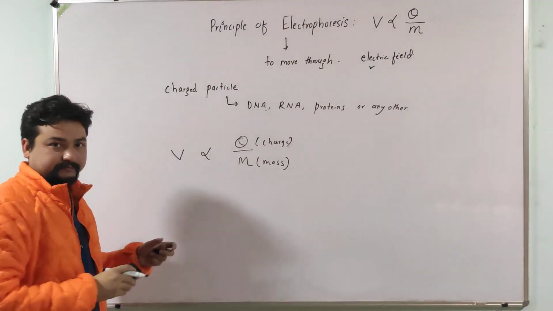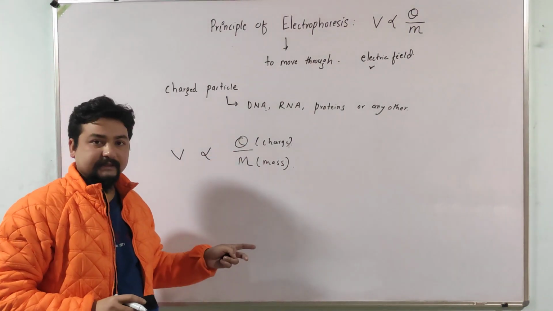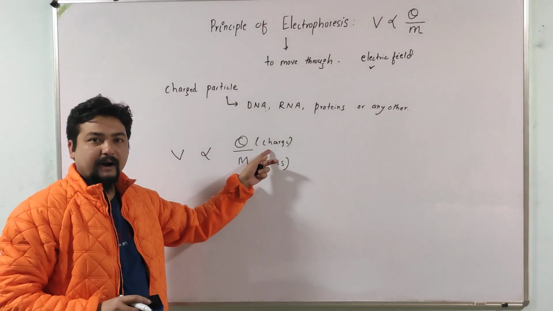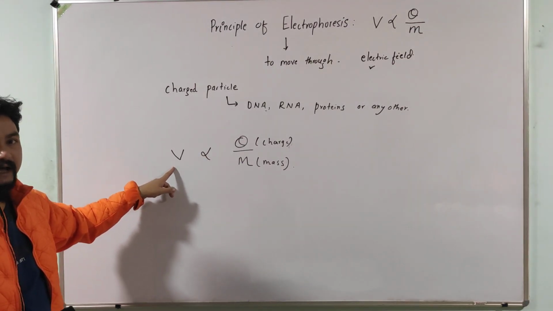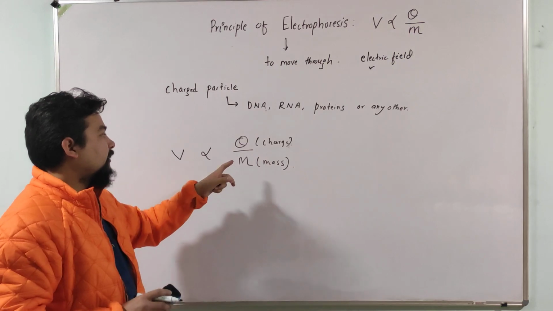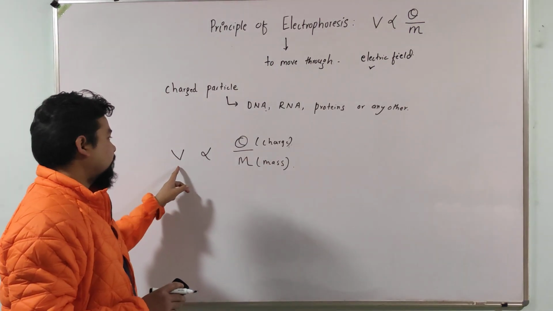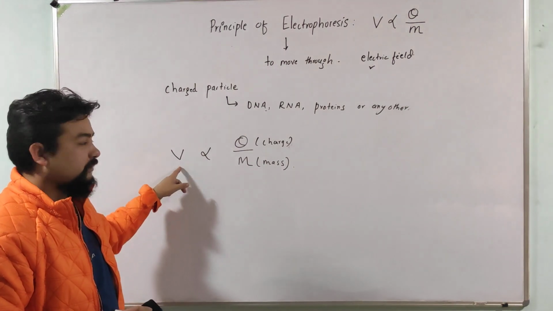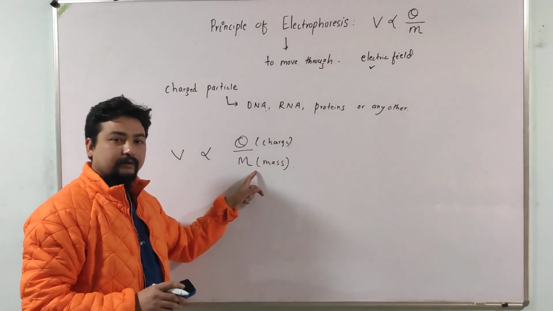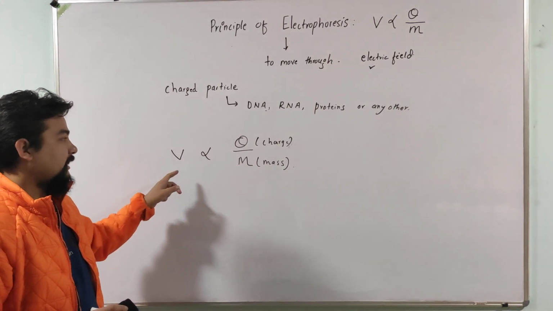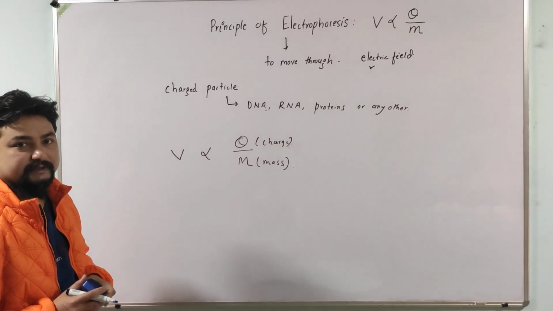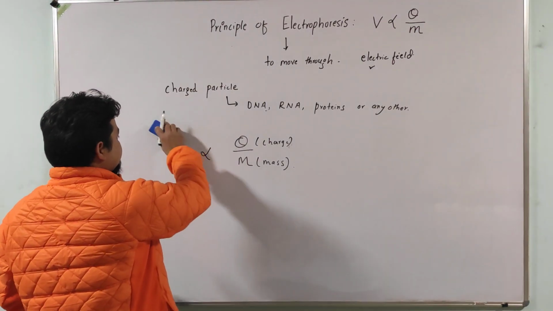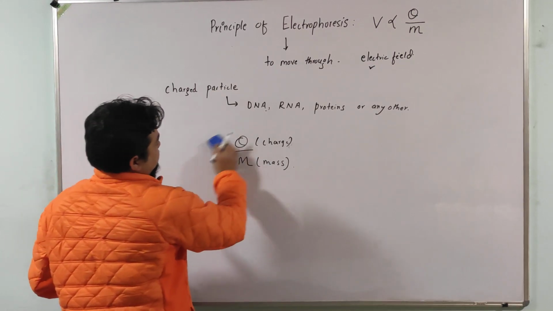That means during electrophoresis, the more charge the particle has, the more will be the velocity, and vice versa. On the other hand, mass is inversely proportional to the velocity, so we can say that a heavier molecule will move slow and a lighter molecule will move fast during electrophoresis. Okay, now let's discuss this in detail.